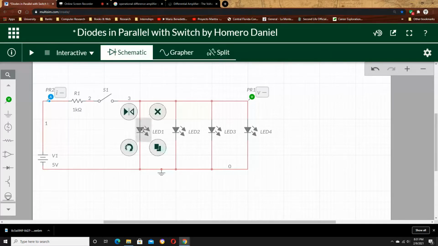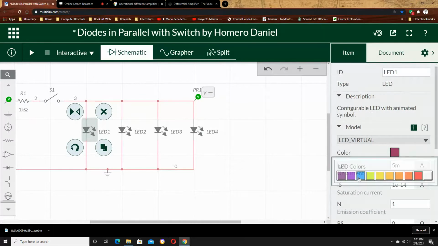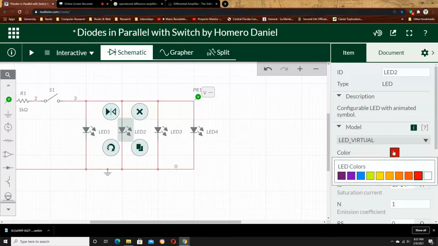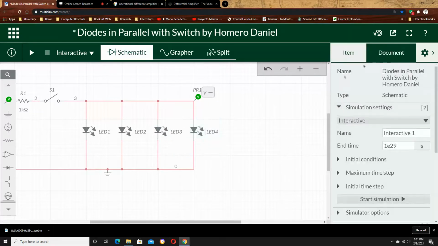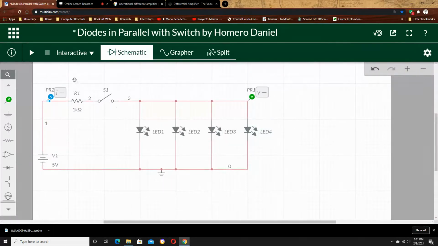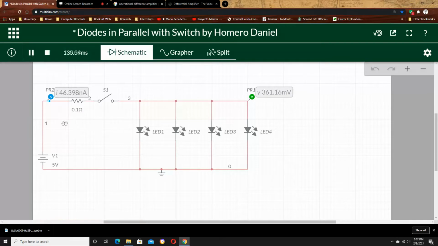So I'm selecting all blue diodes. They are all the same. This simulation has all the diodes the same. Now let's see, run the simulation. You see that when I close the circuit, the blue diodes light up. When I open, they just turn off. Pay attention to the voltage.